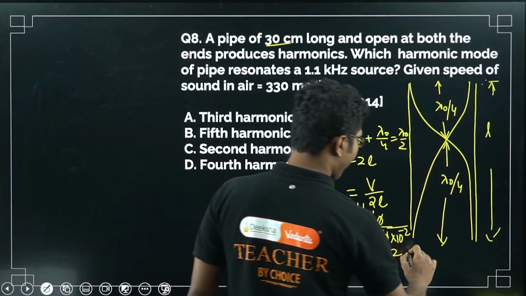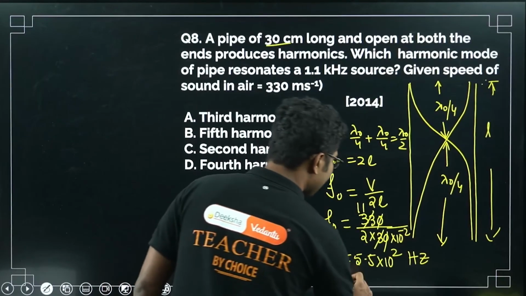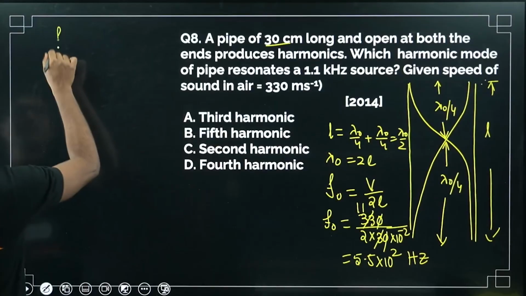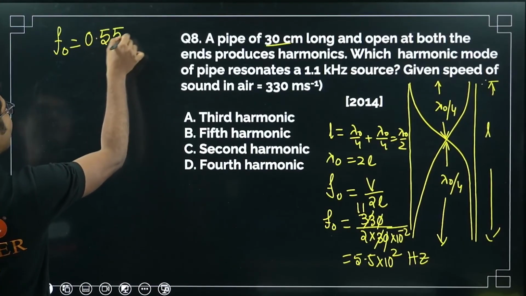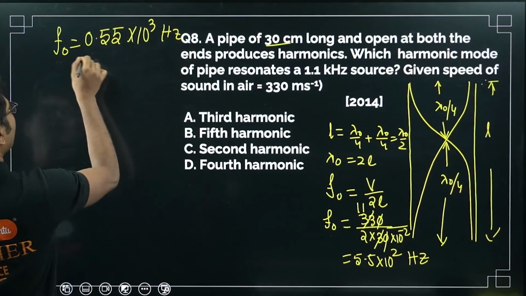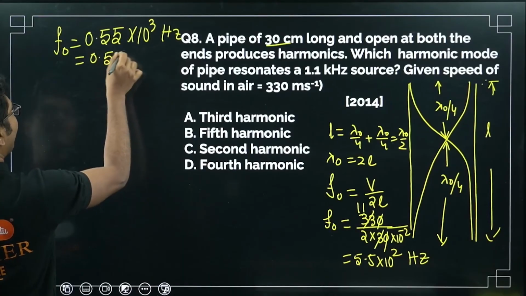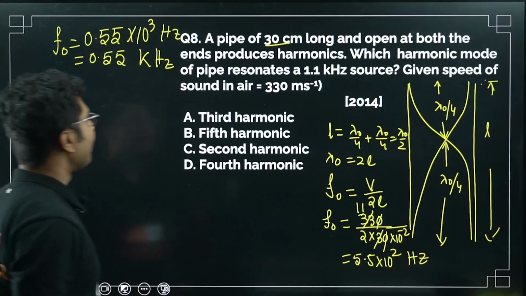Or you can say the fundamental frequency is equal to 0.55 times 10 to the power of 3 hertz, or 0.55 kilohertz.